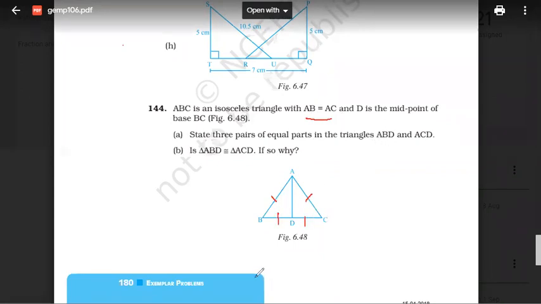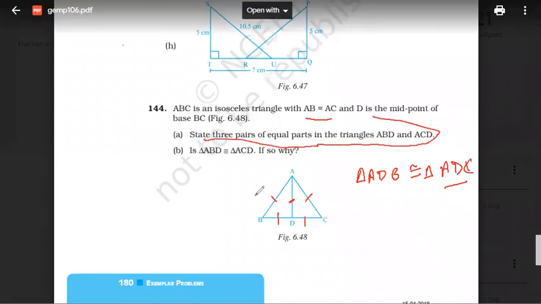So BD is equal to DC given. And this is common. Yes or no? So triangle ADB is congruent to which triangle? ADC. Very good.